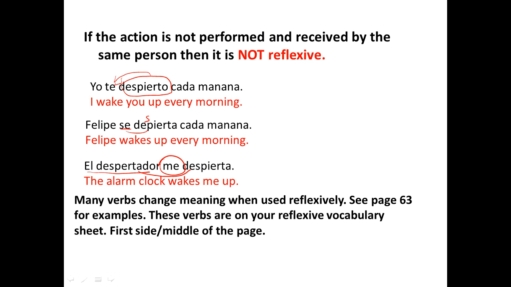So, pueden ir a la página 63 para algunos ejemplos, which would be a good idea, page 63 in your book. These verbs are also on your reflexive vocabulary sheet. They're on the first side of the middle of the page, which says, los verbos que cambian sentido cuando usan el pronombre reflexivo. Without a reflexive pronoun, it means something different than with a reflexive pronoun.